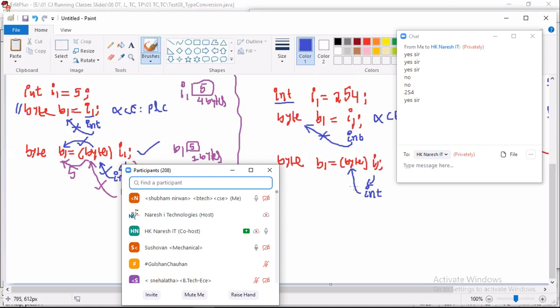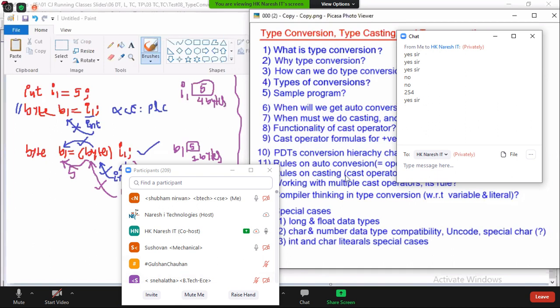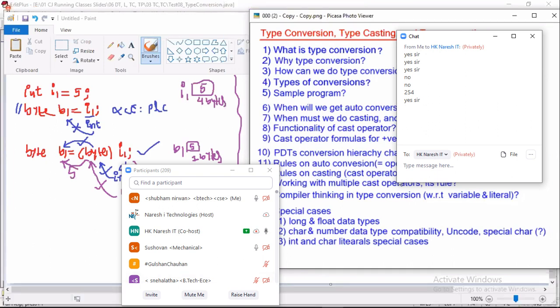No, sir. 254 is out of byte range, no? No, this is a cast operator. You must not consider range. You must consider only compatible or not. You have to consider only type. That is the point we discussed, na? In a rule of cast operator, you must consider only type. That's why I gave you 1 minute to recollect.